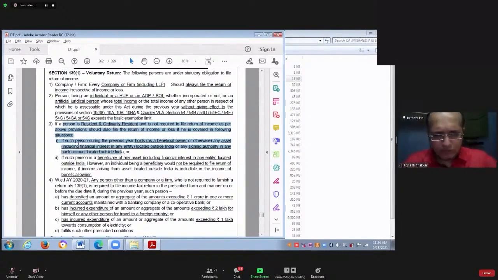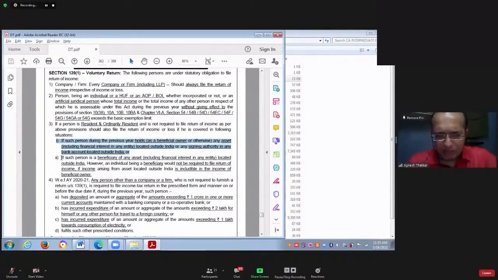So, this was point number 3.1. This is applicable in case of which assessees? Which persons? Those who are not covered by point number 2 and they are resident and ordinarily resident. Who can be resident and ordinarily resident? Only individual and HUF. Basically, this point was inserted only for individuals, but they are not actually writing the word. So individual and HUF both can be covered because both can be resident and ordinarily resident.